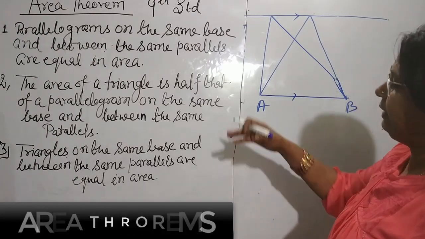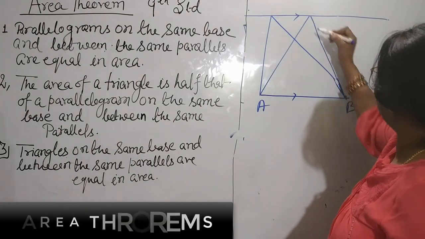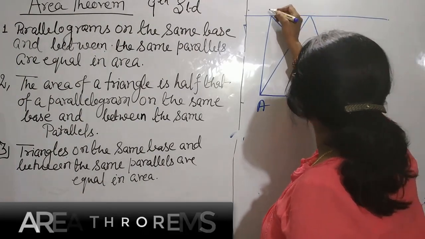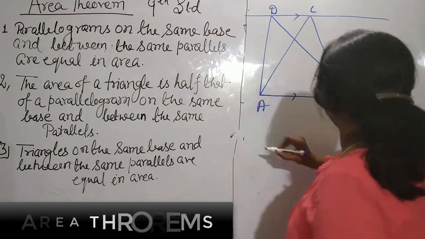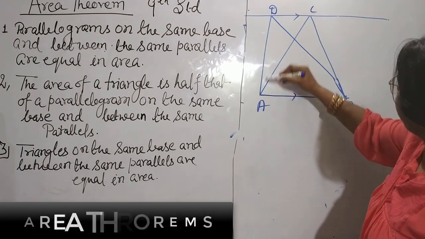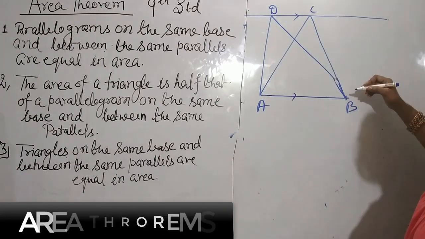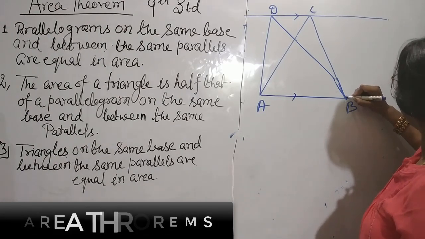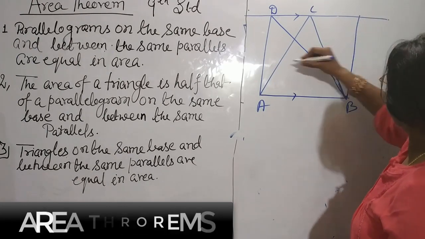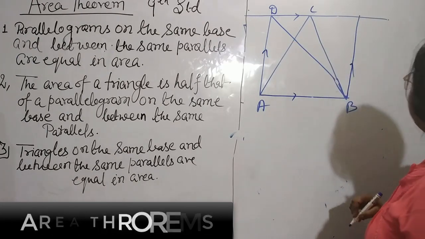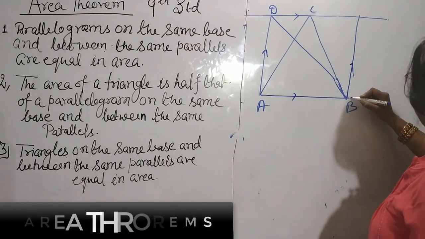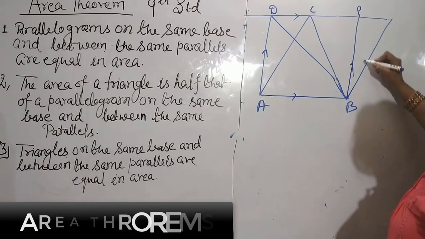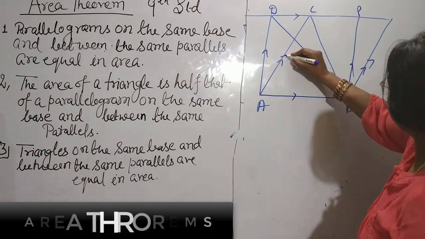The proof is very simple. Like the second theorem, we will draw parallel lines. Suppose A, B, C, D. Then draw a parallel line: since AD is given, draw BP parallel to AQ, and another line BQ parallel to AC.